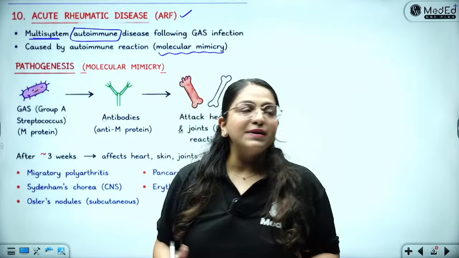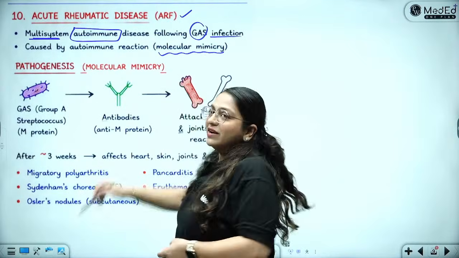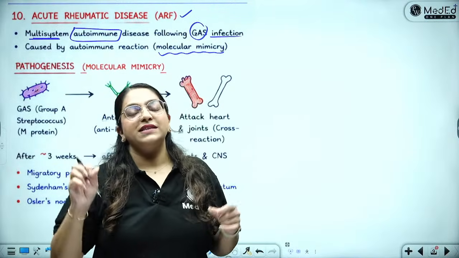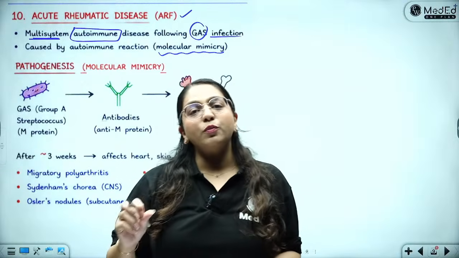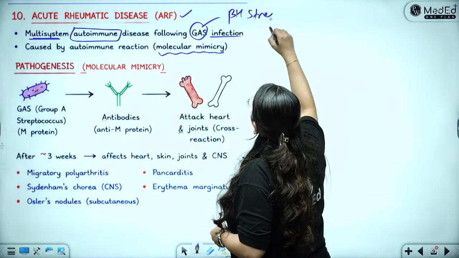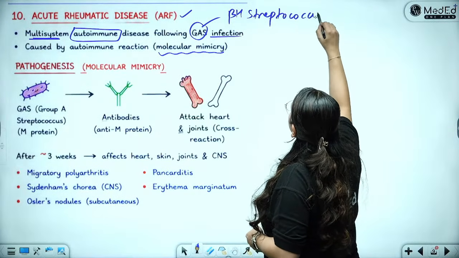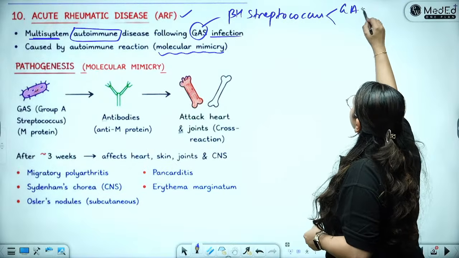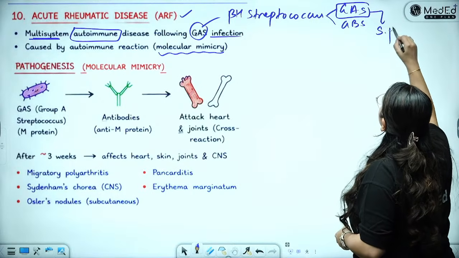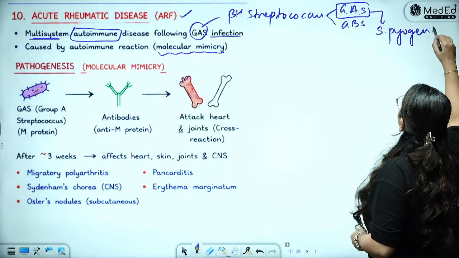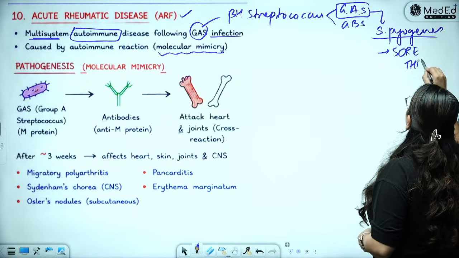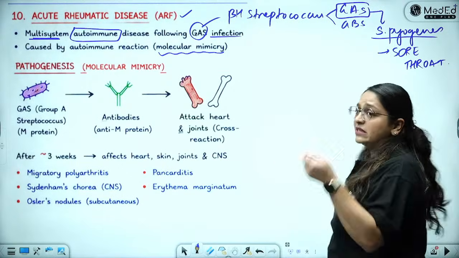So usually a person gets a GAS infection. Now it is not the gas infection that your moms get. It is the group A streptococcus infection. Meaning group A streptococcus is a beta hemolytic streptococcus. Yes, I hope you all know this. It is a beta hemolytic streptococcus which can be of two types, group A strep or group B strep. This group A strep, which is also called Streptococcus pyogenes, is the most important cause of sore throat or pharyngitis, especially the bacterial tonsillitis wherein you see the pus points forming.